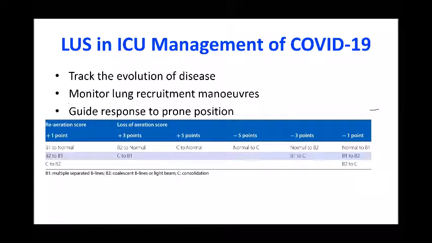Now, this is the lung aeration. Say this C is abnormal, C is consolidation. If a patient jumps from consolidation to B, that means B lines are there, around 3 lines in a field, that means there is some improvement. Re-aeration score is improving. But if a patient jumps from normal to consolidation or normal to B2 or B1, A lines change into B lines, that means the patient is deteriorating. So on the basis of this, we can say we have done a maneuver. Let's say we have proned the patient. Whether the patient is improving or not, we can assess this by using ultrasound.